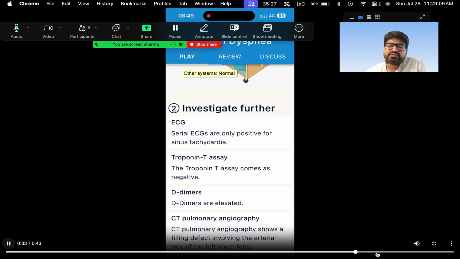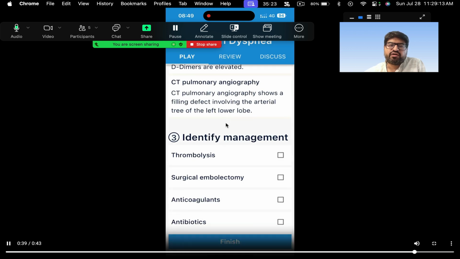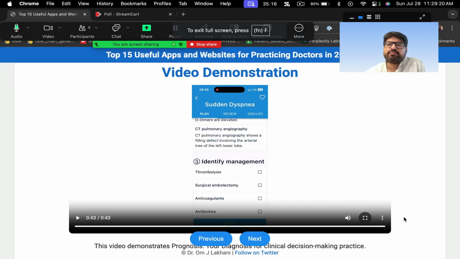Okay. So these are the tests that I order, and then it will tell you, okay, the ECG is only positive for this, where you are right, where you are wrong, and then what treatment further would you give, right? So this is like a step-by-step process to solving a medical case. It really is helpful, and I think you learn a lot of things as a practicing doctor. It enhances your skills as a doctor. So this is something which makes it a very useful app in your practice.